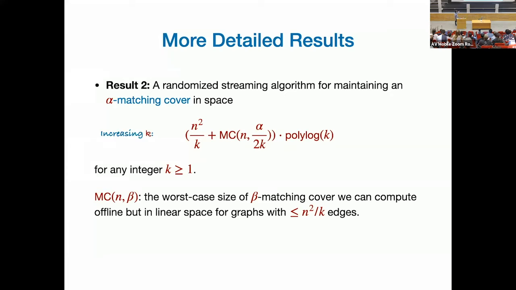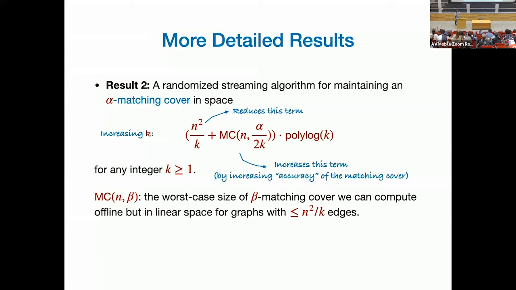One thing now, what about this K? Well, you have to fine tune this K. Basically, the more you increase K, you reduce this factor. No, this is dropping, n squared divided by K. But this part is increasing, okay? Because if you reduce K, you are asking for better and better approximation of matching cover. So you want a more accurate version. If you want a more accurate version, it means that you have to store more edges. So there is a balance between these two.